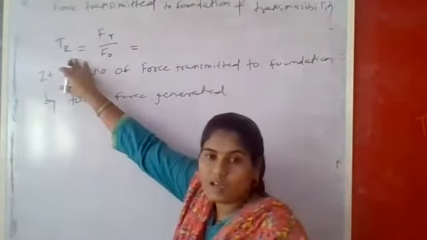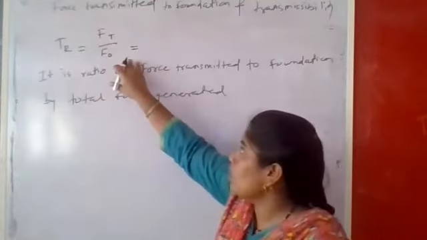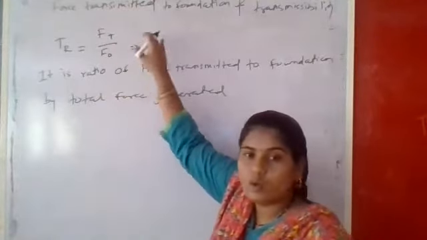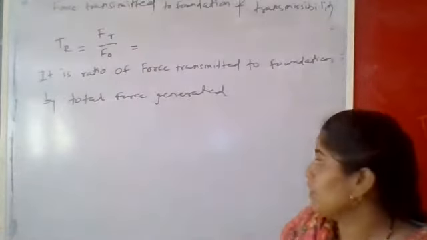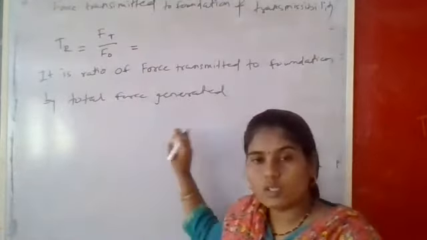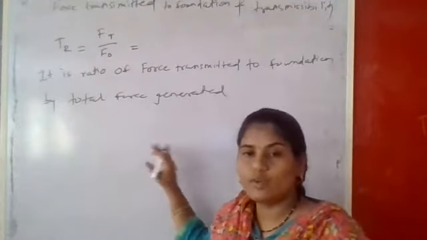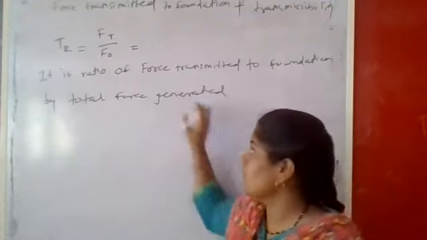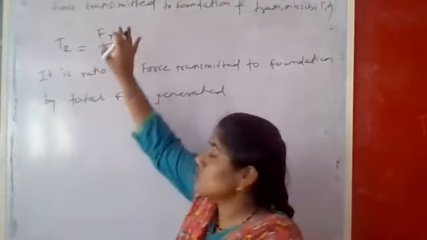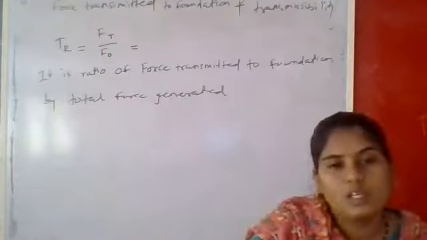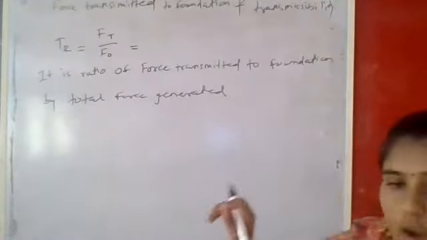That is TR, the transmissibility ratio. TR is equal to FT upon F naught. So it is known as a transmissibility ratio. It is a ratio of force transmitted to the foundation towards the total force generated into the system. That is, F naught is the total force generated into the system, and FT is the force which is transmitted to the foundation. Okay, so write down these points.